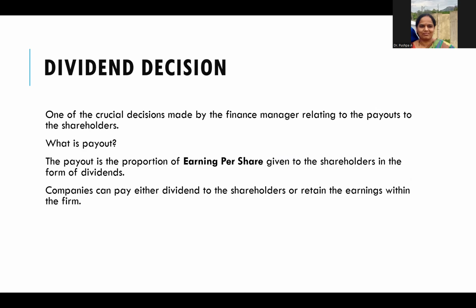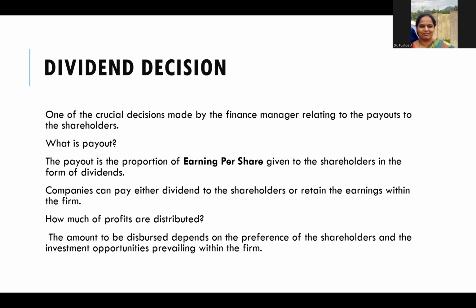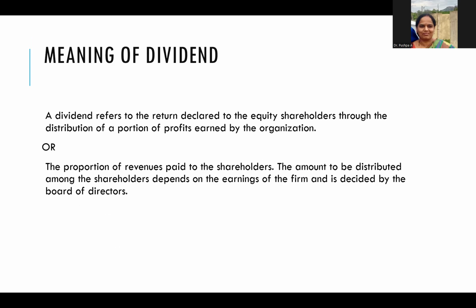Companies can pay either dividend to the shareholders or retain the earnings within the company. Now, the question is how much of profits are distributed? The amount to be distributed depends on the preference of the shareholders and the investment opportunities prevailing within the firm.